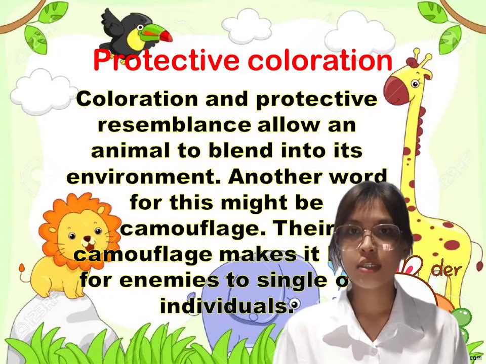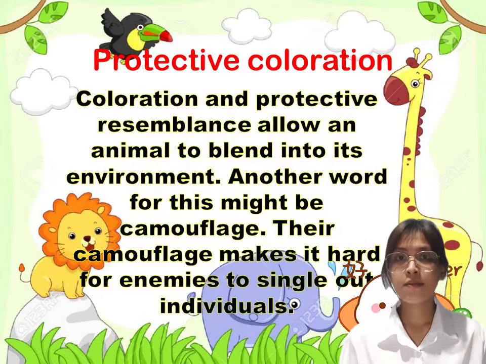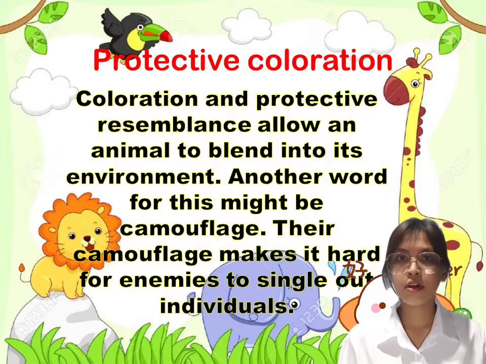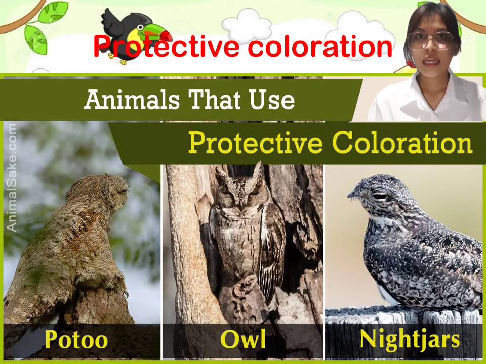Protective coloration. Coloration and protective resemblance allow an animal to blend into its environment. Another word for this might be camouflage. Their camouflage makes it hard for enemies to single out individuals. Examples of animals that use protective colorations are owl, potoo, and nightjars.